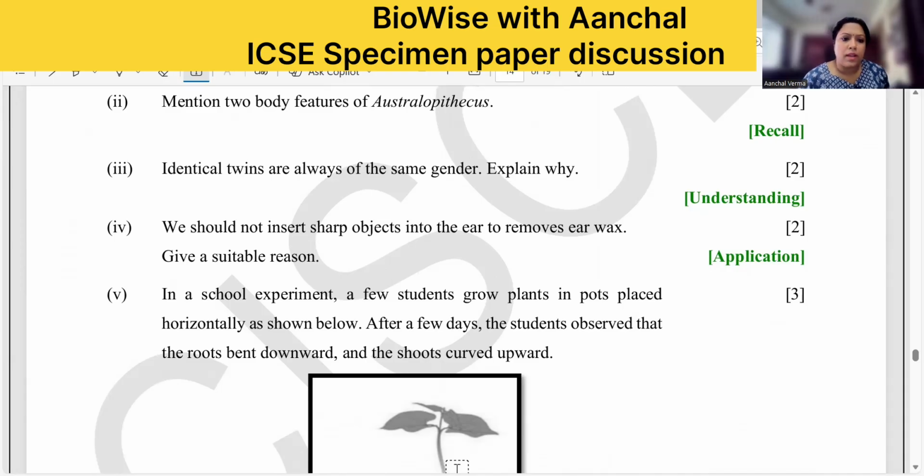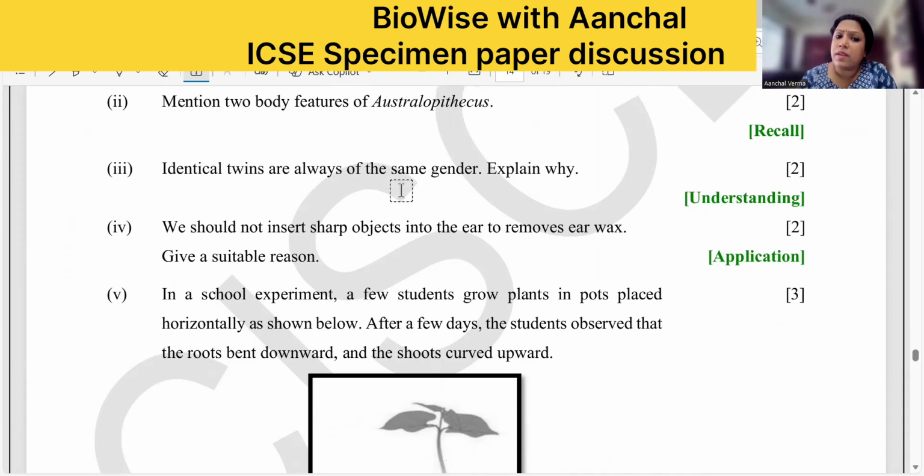Identical twins are always of the same gender because they are monozygotic. And during the zygote formation, the gender is already decided. This question is of 2 marks. So here the marks will be like identical twins are formed from a single zygote, 1 mark. During the zygote formation, the gender is determined from the fusion of the sperm and the egg, that decides what will be the gender of the progeny. So these two explanations will give you marks, okay?